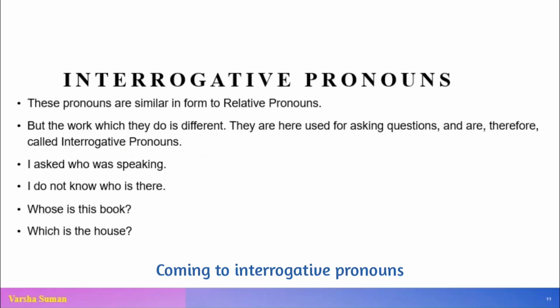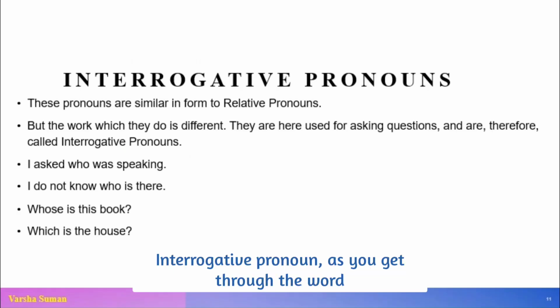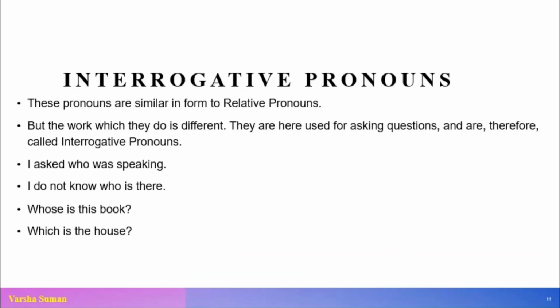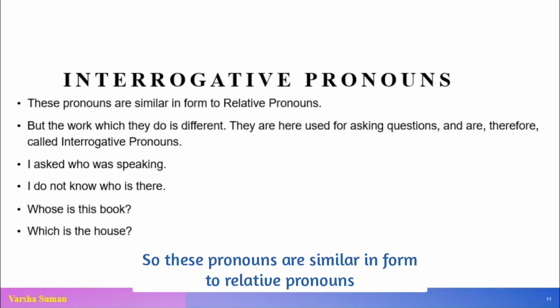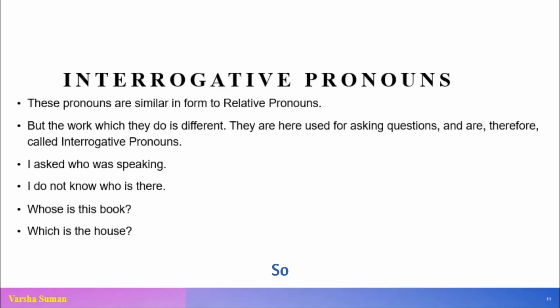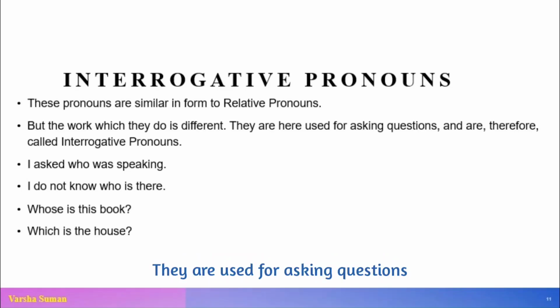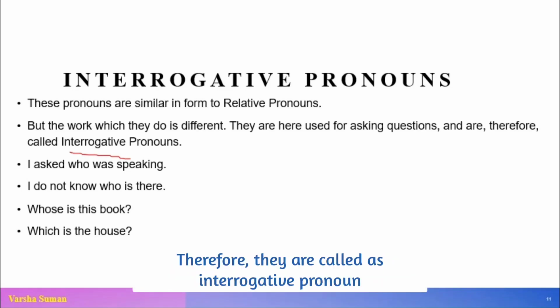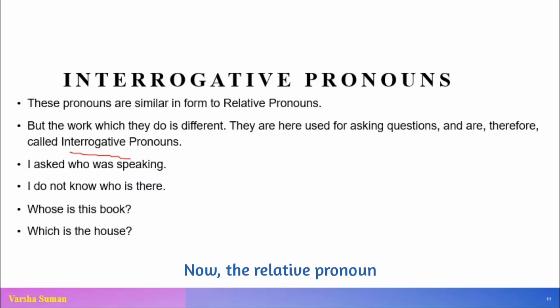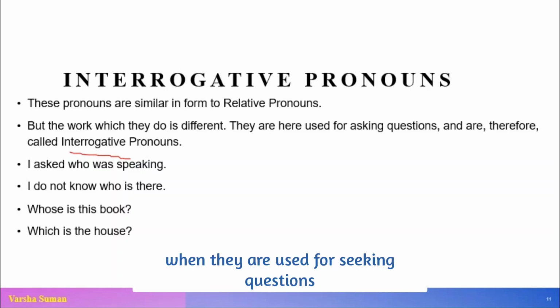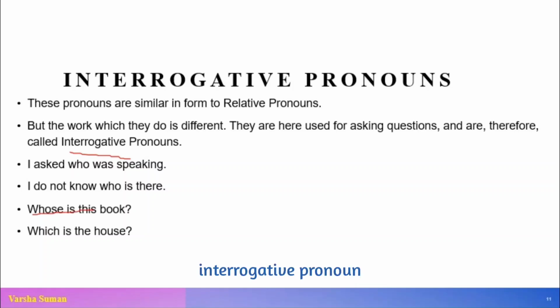Coming to interrogative pronouns. As you can tell from the word, interrogation is seeking questions of some sort. These pronouns are similar in form to relative pronouns, like the use of which, who. For example, this is the boy who I was speaking about, right? They are somewhat similar to relative pronouns, but the work they do is different. They are used for asking questions. Therefore, they are called interrogative pronouns. When relative pronouns are used for seeking questions, they are called interrogative pronouns.